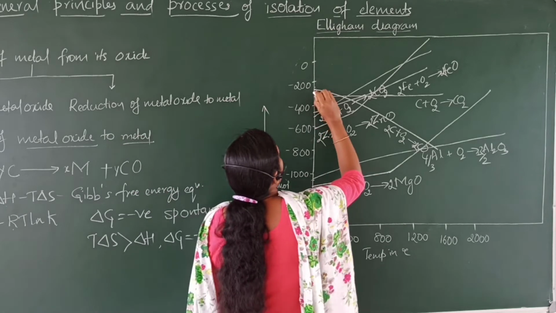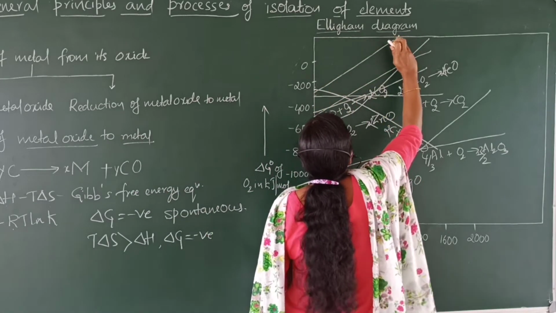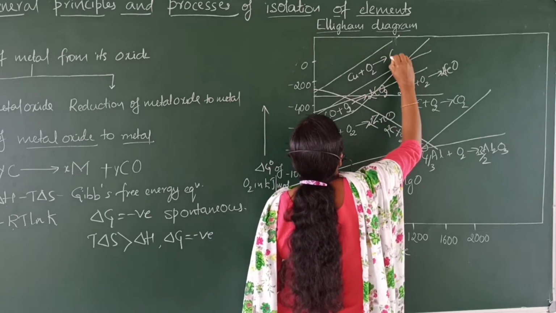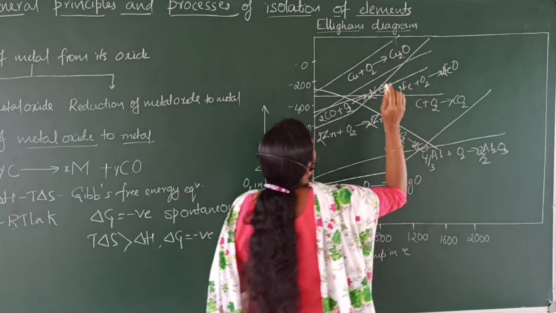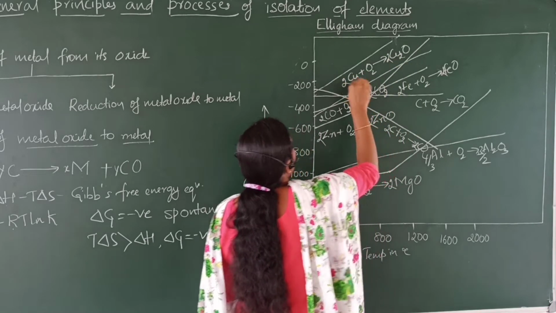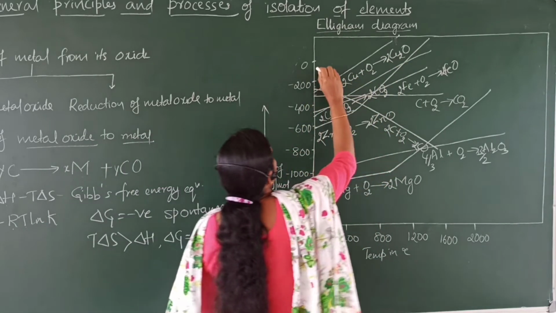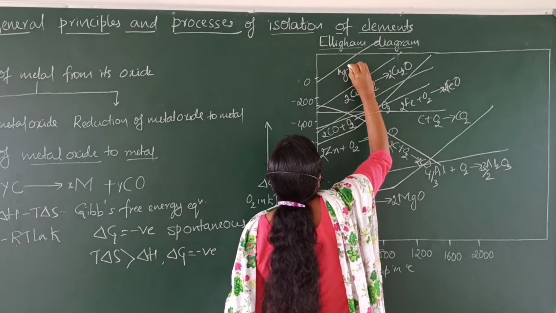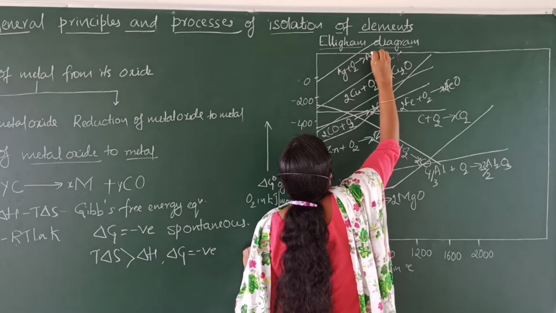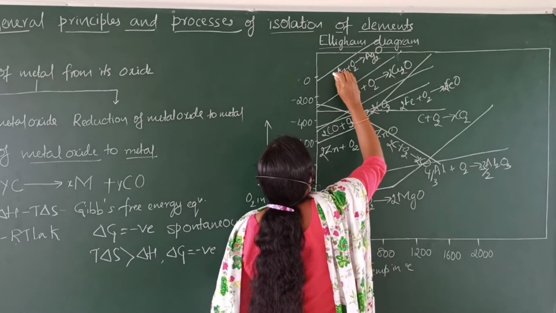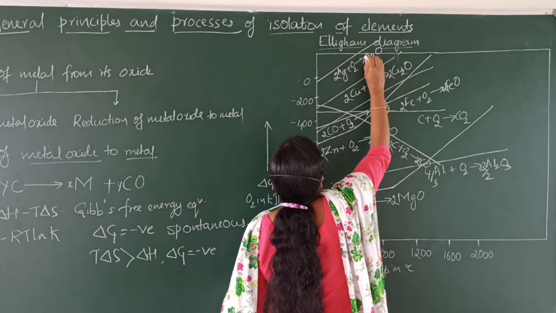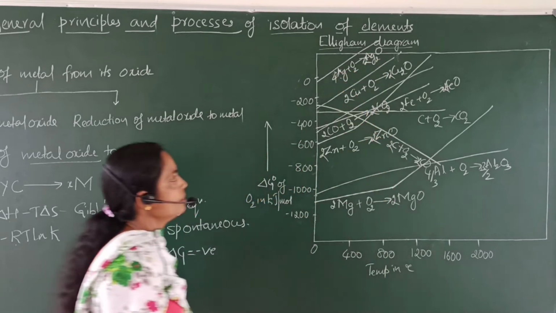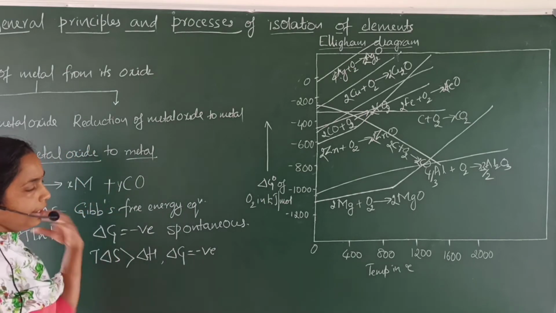And this is the Ellingham diagram for the formation of cuprous oxide, Cu plus O2 giving rise to Cu2O. And another one, this is the Ellingham diagram for the formation of silver oxide, 4Ag. This is the Ellingham diagram.